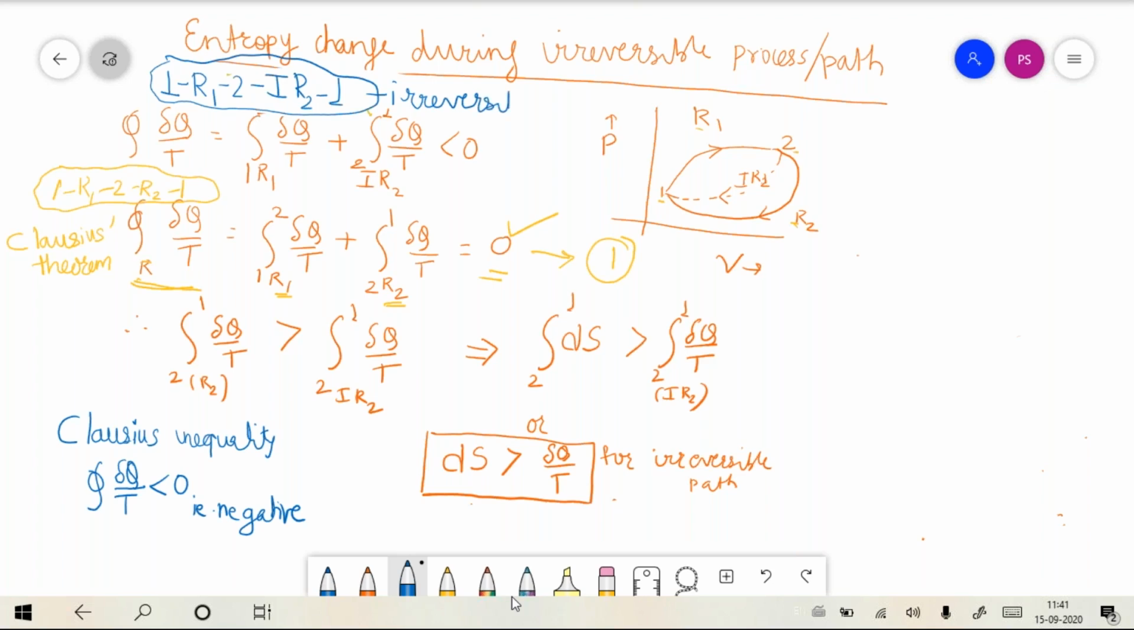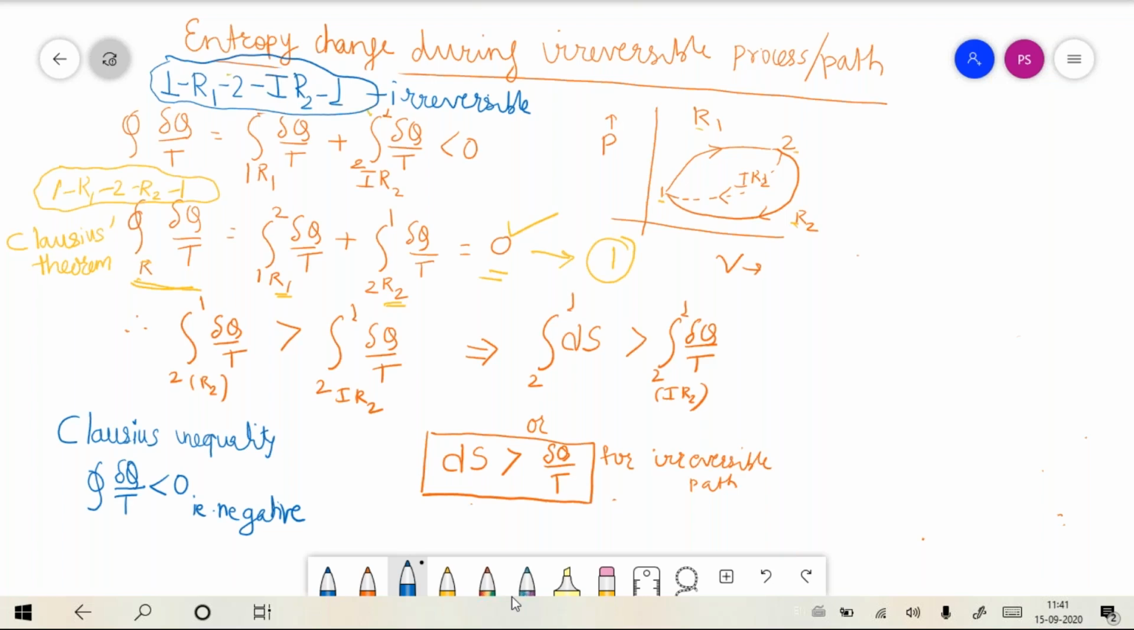This irreversible cycle has two processes. One is a reversible process, 1 R1 2. The other process, which I have shown by a dotted line, is the irreversible process, that is 2 to 1 via IR2. This cycle then becomes an irreversible cycle.